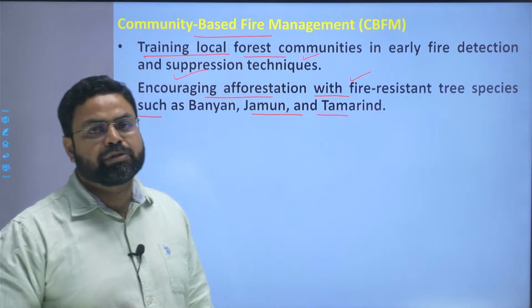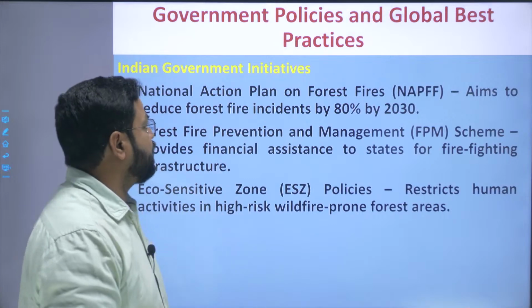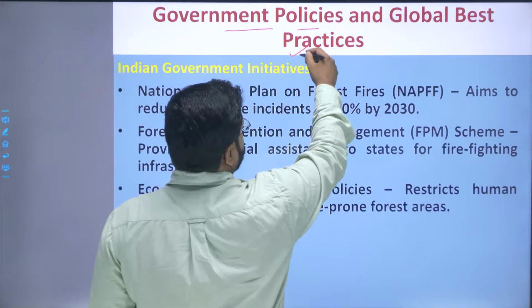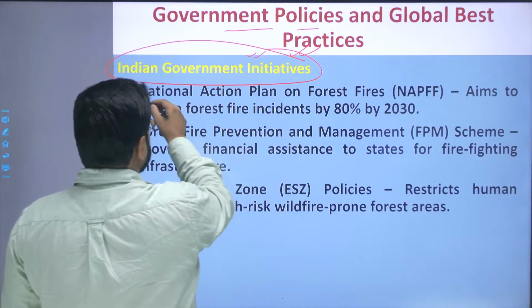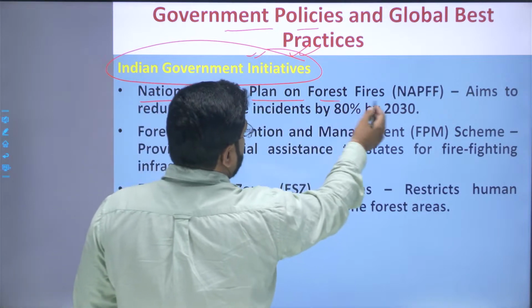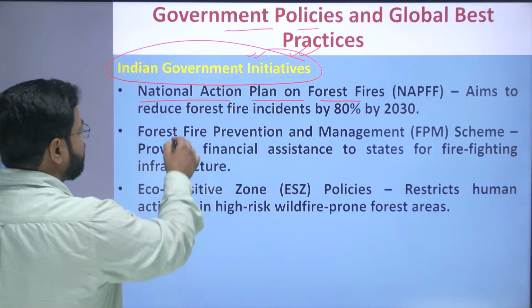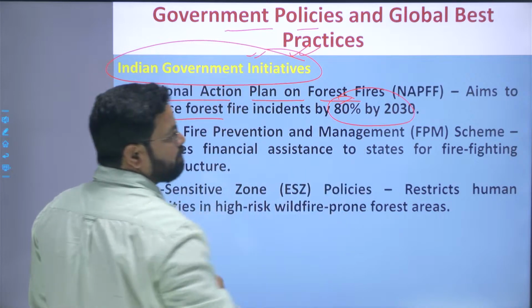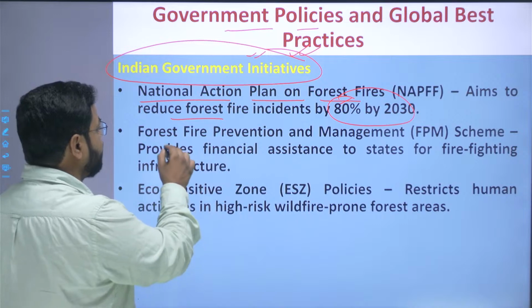This will again prove to be a beneficial method to reduce the occurrences of the forest fires. Now come to the government policies and the global best practices. So first of all, the Indian government initiatives. So first one is the National Action Plan on the Forest Fires, NAPFF. It aims to reduce the incidences of the forest fire by 80% by 2030. This is an initiative of the Government of India.